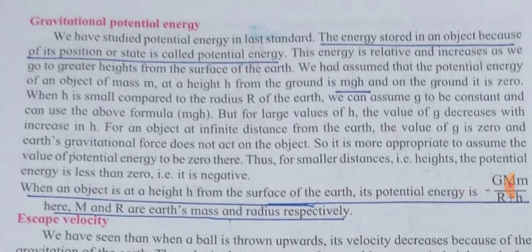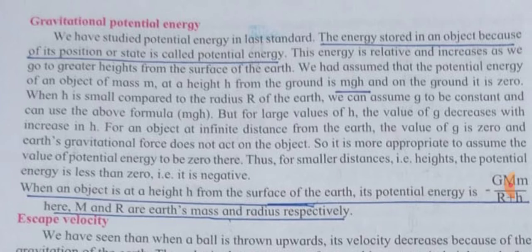Suppose an object is present at larger heights. That means the height of the object is greater than the radius of the earth. Then the acceleration due to gravity acting on the object decreases, and at infinite distance the value of g becomes 0. That means gravitational force does not act on the object.